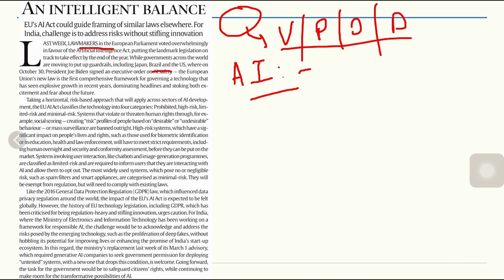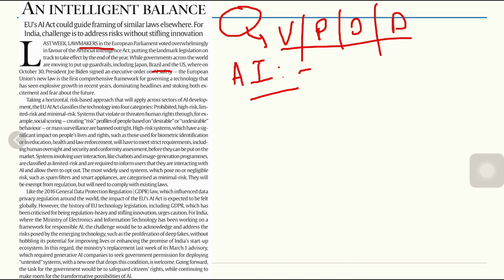So whenever you are asked a question like this one, that artificial intelligence is necessary but the world is falling short of regulations, at least you can mention these facts there. The question can also be asked that worldwide there is now a tendency to control artificial intelligence and unregulated tendencies, so you can also utilize this particular thing.